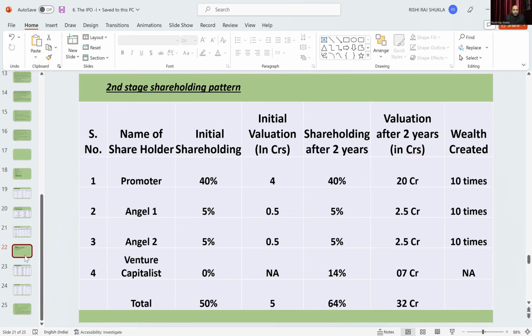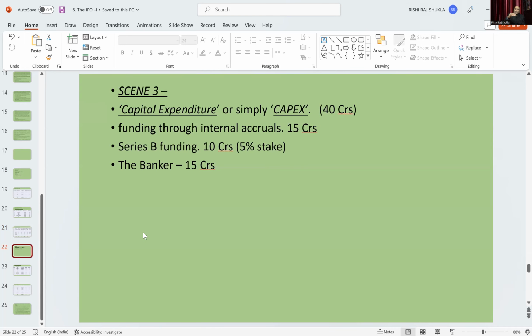Now let us go further and see scene 3. Suppose the company wants to expand its business into other cities. Of course, they have to increase their manufacturing; only then will they be able to put more retail stores in other cities.